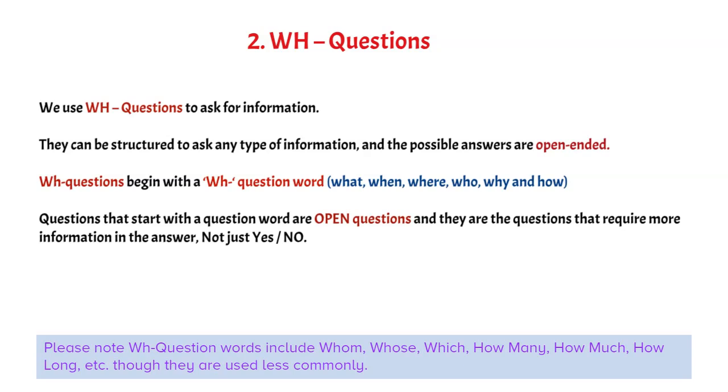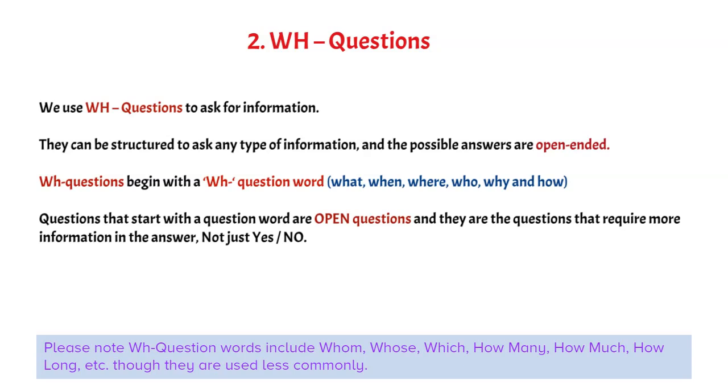WH questions begin with a WH question word like what, when, where, who, why, and how. Questions that start with a question word are called open questions, and they are the questions that require more information in the answer, not just yes or no.